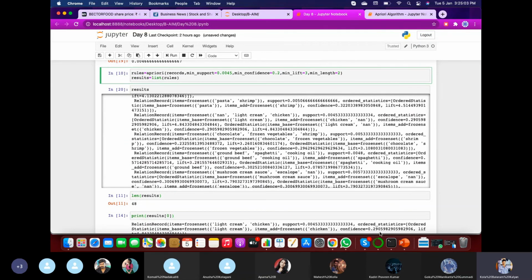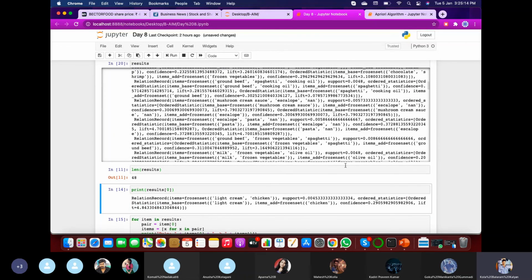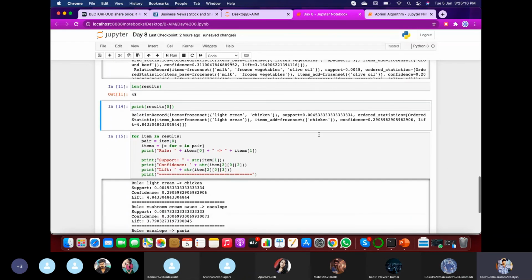So our condition is satisfied here, and the lift is more than 3. 4.84 is more than 3, so our condition is satisfied here. This is how our iteration process takes place, and it identifies the result.